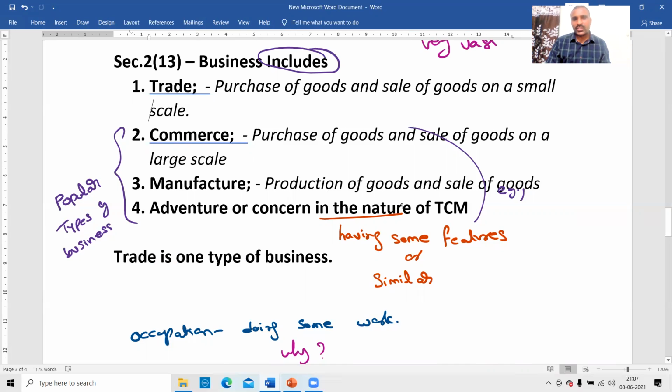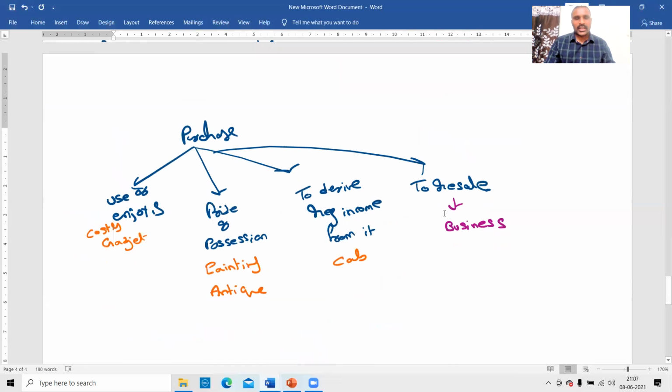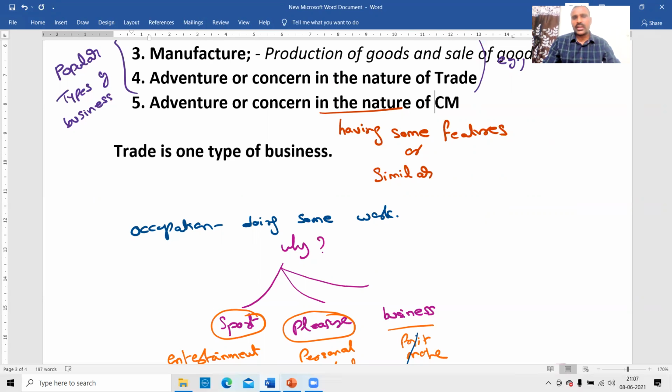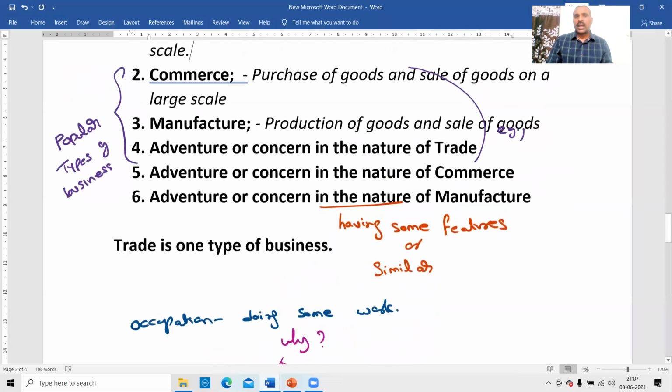I'll write it blank: adventure or concern in the nature of trade. Otherwise you'll get confused. In the nature of trade. Similarly, adventure or concern in the nature of commerce, in the nature of commerce. Next, adventure or concern in the nature of manufacture. Now we'll get more clarity. These are the points.